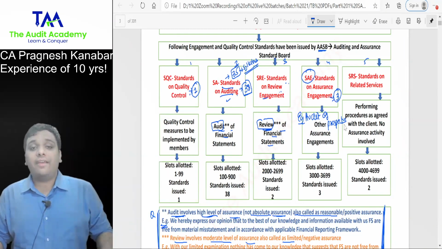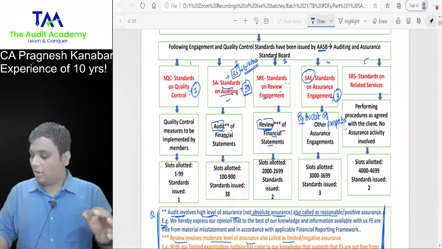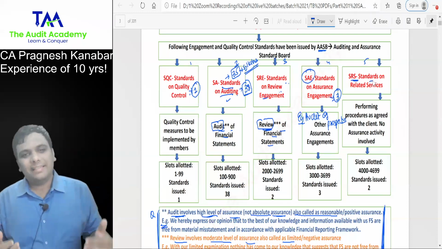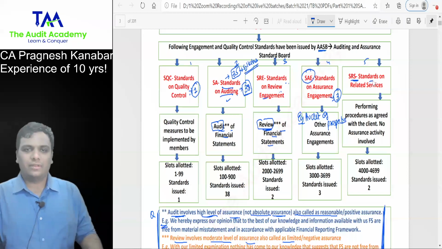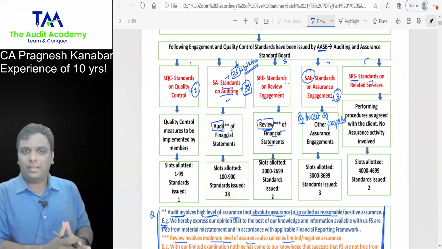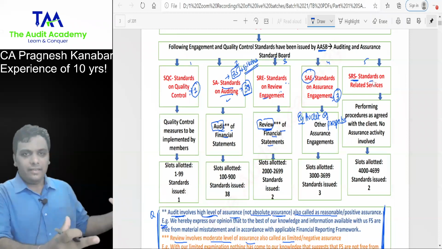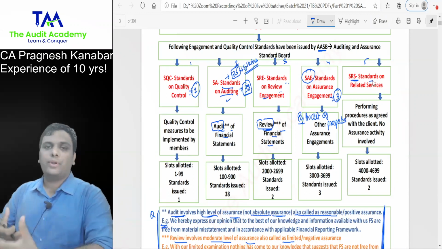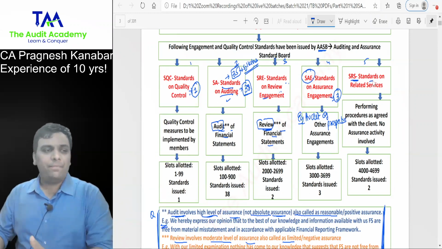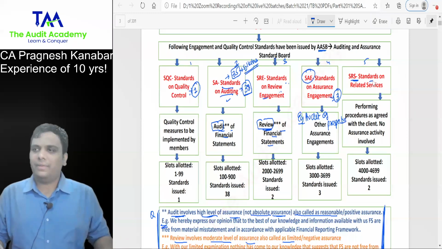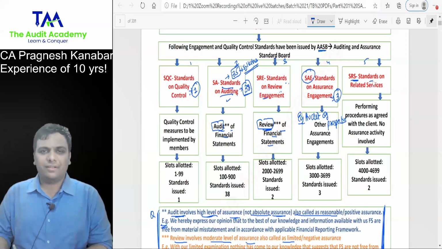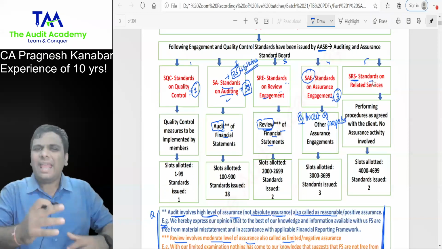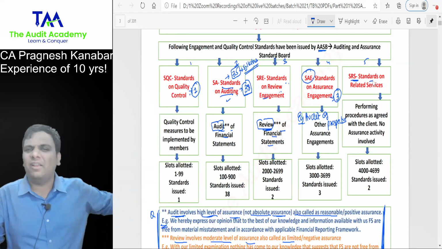Okay, then we have SRS, standards on related services. Listen, sometimes your client will tell you, practicing chartered accountant, please help me in sorting my trade receivables. Please help me in making my stock production data summary and stuff. Will you please help me in this system implementation? Now here the work is not of an examiner. We are not examining something, testing and expressing an opinion.